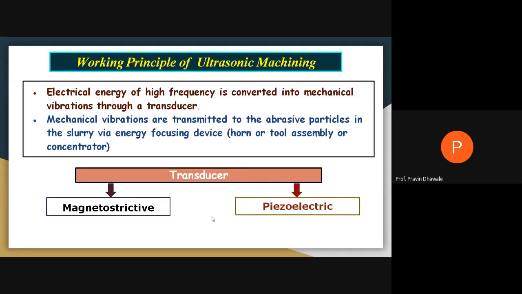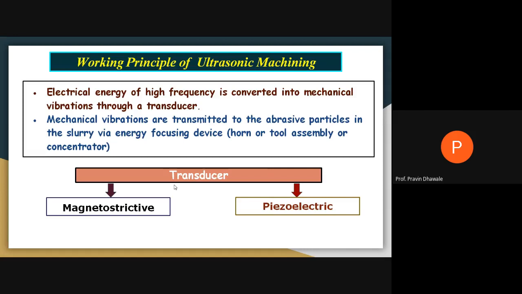When we deal with the working principle of ultrasonic machining, electric energy of high frequency is converted into mechanical vibration by using a transducer. That is the baseline of ultrasonic machining. These mechanical vibrations are transmitted to the abrasive particles present in the slurry.